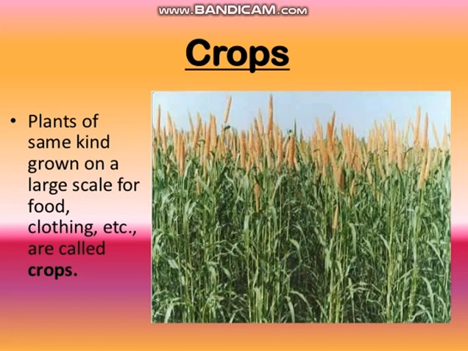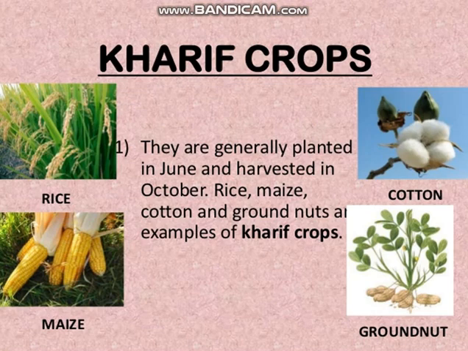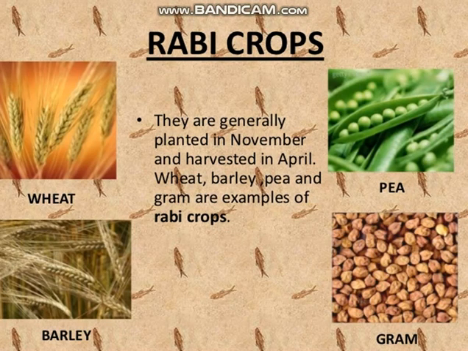We have discussed the two different types of crops, that is kharif crops and rabi crops. Kharif crops are generally planted in June and harvested in October, for example, rice, maize, and cotton. Rabi crops are generally planted in November and harvested in April, for example, wheat, barley, and pea.